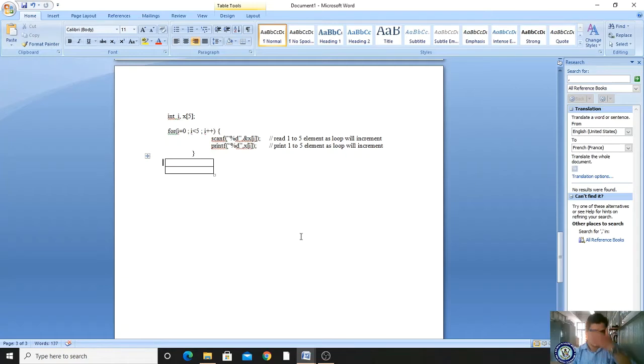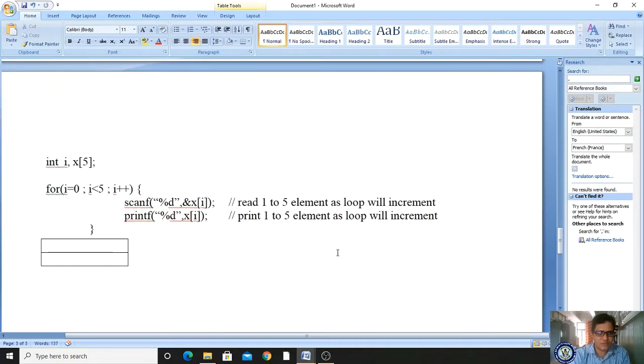Now let us see what will happen. What is the array variable we have declared? x of 5. So I'm giving the x of 0th location. As I know, it starts at 0 and ends at x of 4.